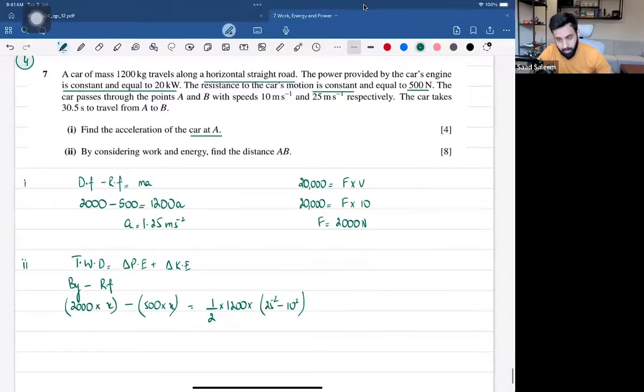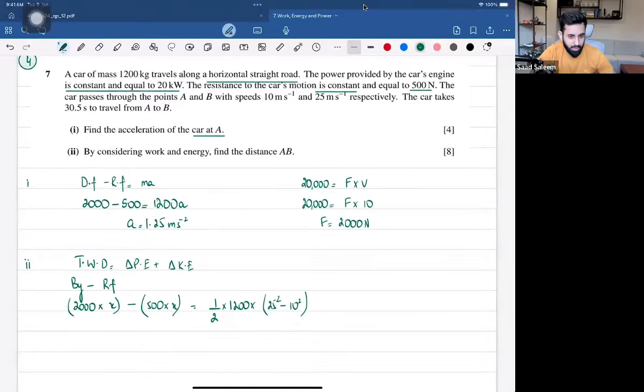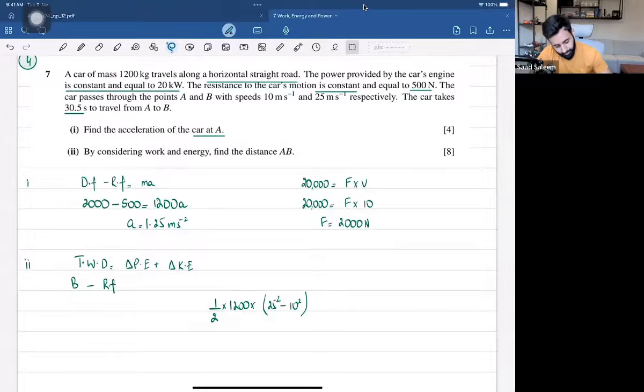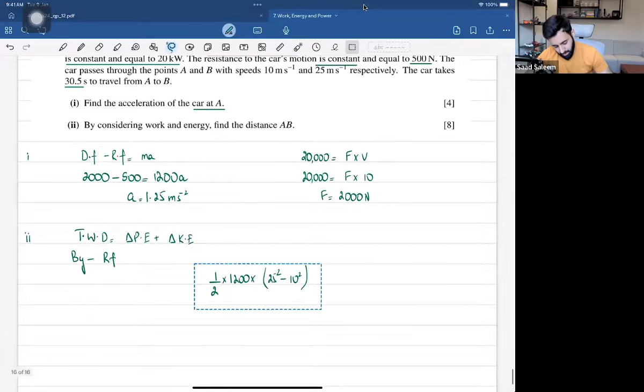Wait a minute. Sorry, I just realized I made a problem. It says the car takes 30.5 seconds to travel from A to B. So that means we will have to calculate the work done with the help of this. X is the distance from A to B. I think I should have made a rough sketch of it here. Let's keep this intact, we're going to need it.